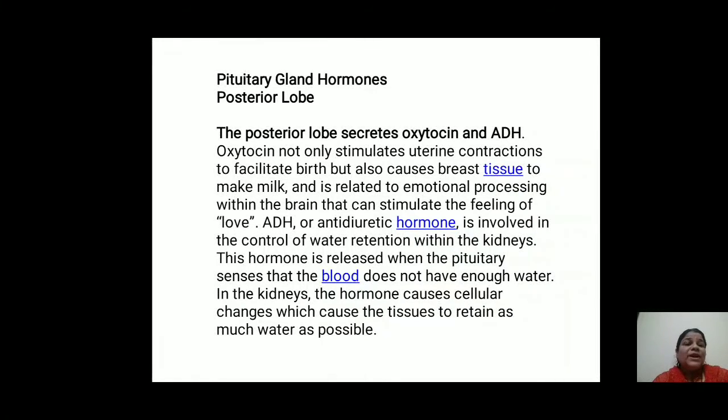Oxytocin not only stimulates uterine contractions to facilitate birth but also causes breast tissues to make milk, and it is related to emotional processing within the brain that can stimulate the feeling of love. ADH, or antidiuretic hormone, is involved in the control of water retention within the kidneys. This hormone is released when the pituitary senses that the blood does not have enough water. In the kidneys, the hormone causes cellular changes which cause the tissues to retain as much water as possible.